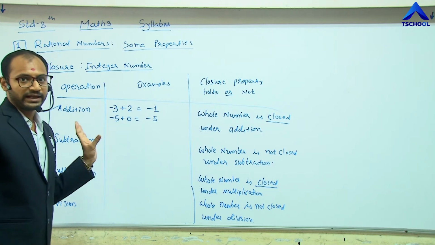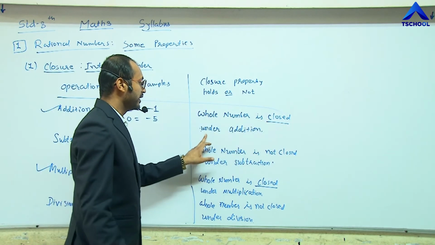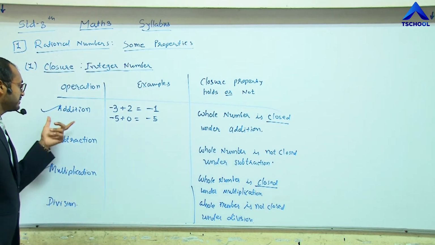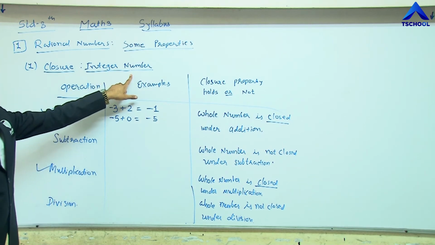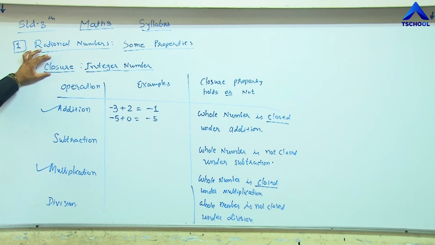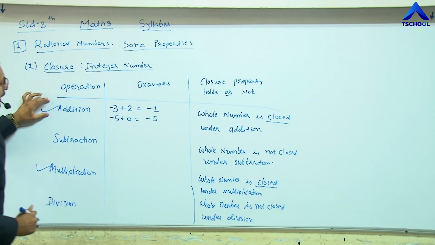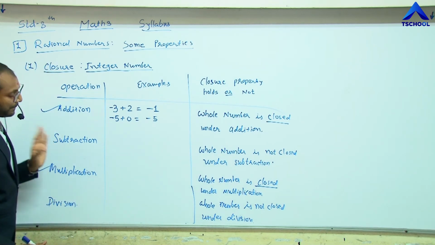So we can say that the integer is closed under addition. That means for integer numbers, the closure property holds for addition. Now let me take another example, for subtraction.